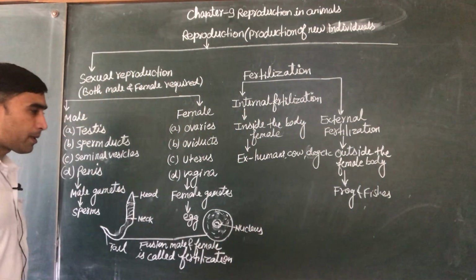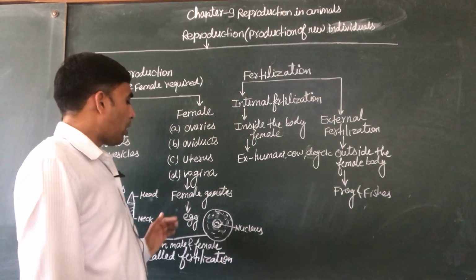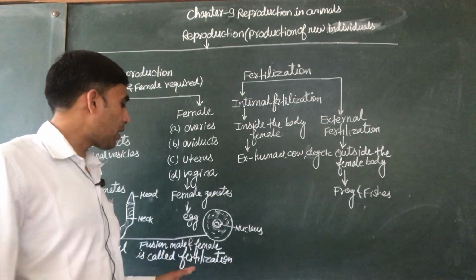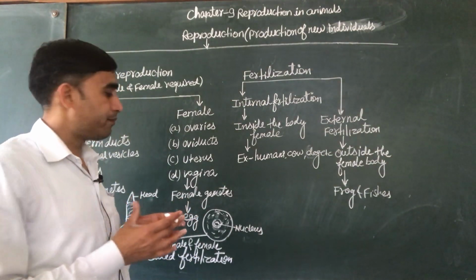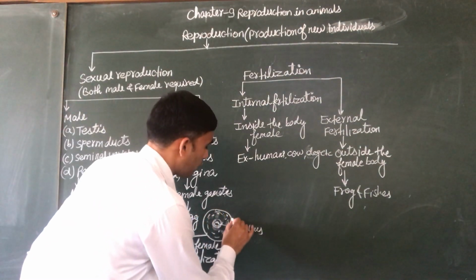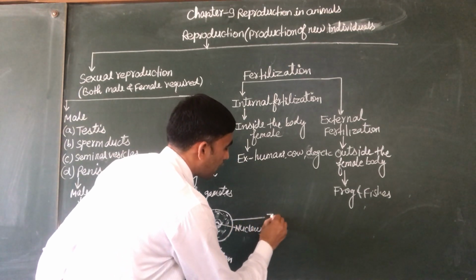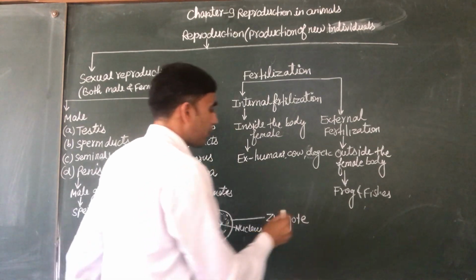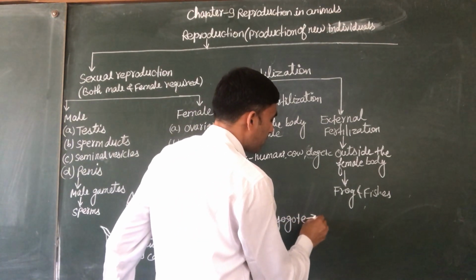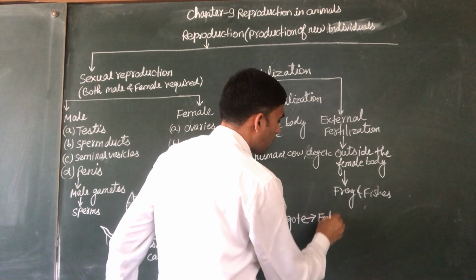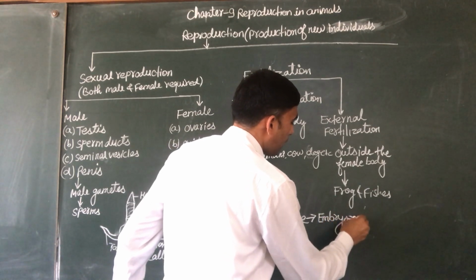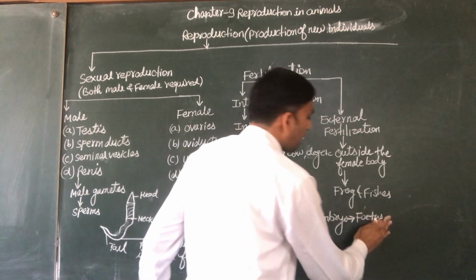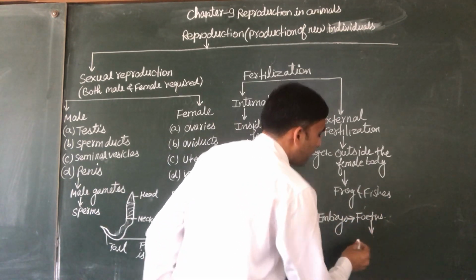Now we will continue here. After the fertilization, whether internal or external, the zygote is formed, and then the next stage, the embryo, is formed, then the fetus is formed, and then finally it develops into a baby.